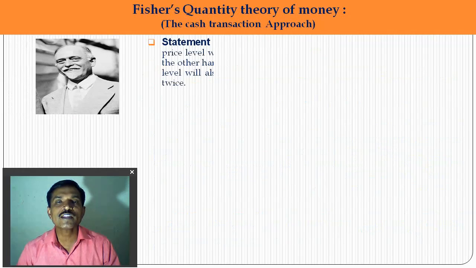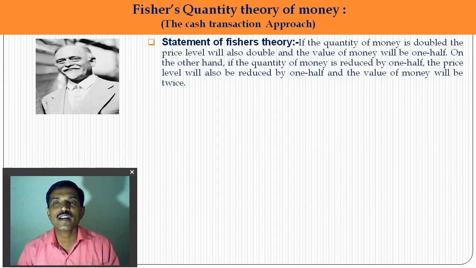He explained his theory's statement that if the quantity of money is doubled, the price level will also become double and the value of money becomes half. On the other hand, if the quantity of money is reduced by half, the price level will also be reduced by half and the value of money becomes twice, or double.